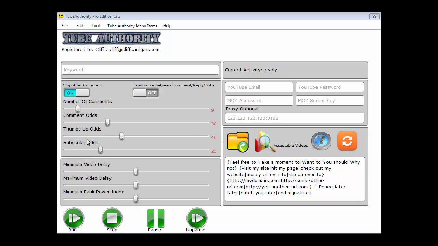Now let's look at the odds. You've got comment, thumbs up, and subscribe odds. Basically, the lower you set these numbers, the longer it takes for the process to complete. In general, if you set your odds to 5, that means that each video it visits, it has a 5 in 100 chance of taking that specific action. Now remember, you want it to take a long time to complete, because the longer it runs, the more human signals it sends to YouTube. And that's the goal.